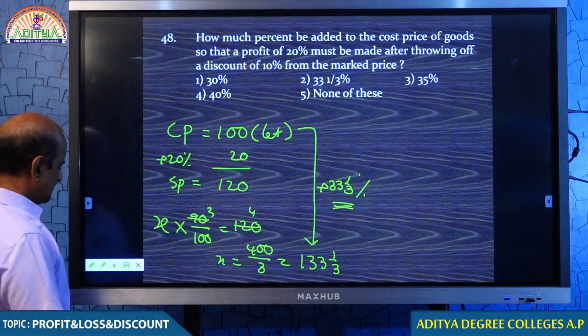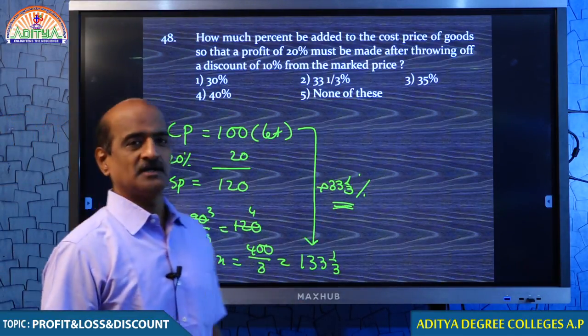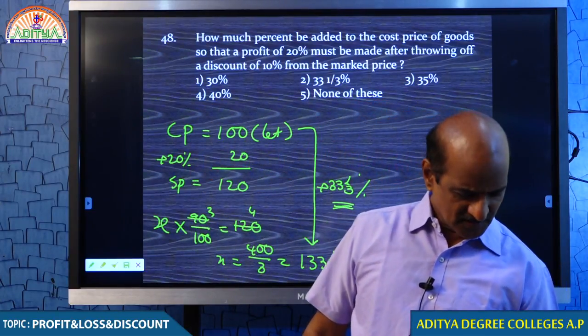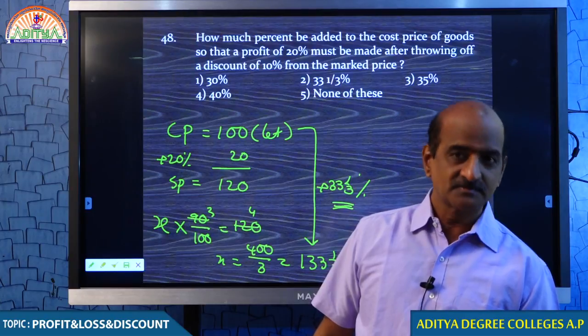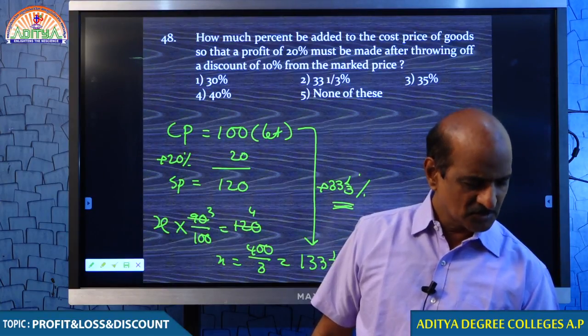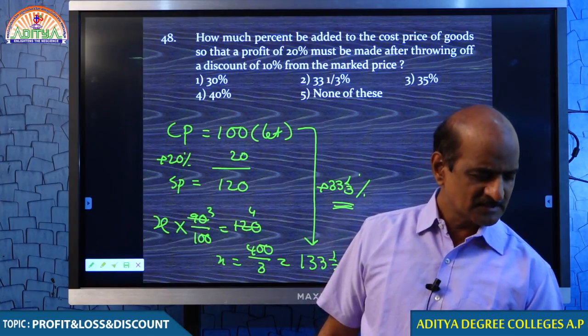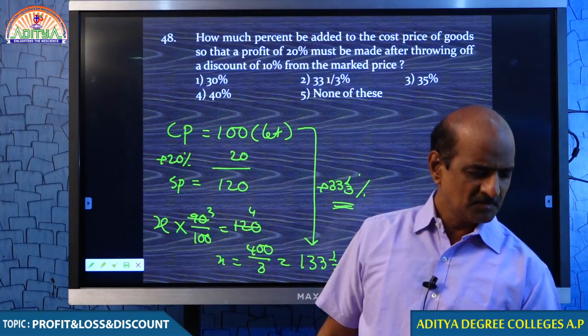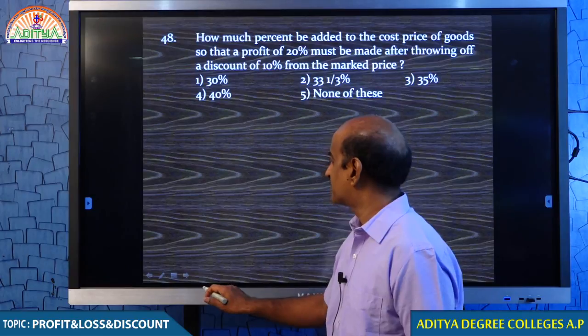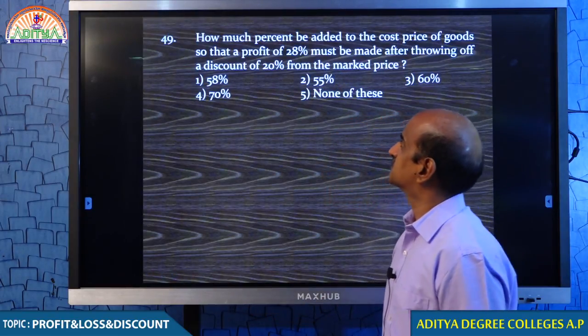Which is 33 1/3% more than cost price. I understand that you are not getting this right. I believe that you didn't get the confidence. I can understand that, students, no problem. We discuss one more question of the same model. Maybe this time you get more clarity. Come on, student. One more question.